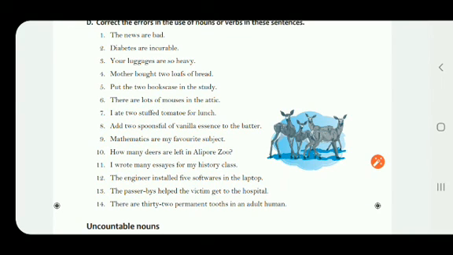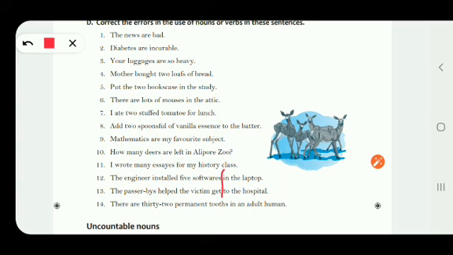The spelling of essays is E-S-S-A-Y-S. Now the 12th one, the engineer installed 5 softwares in the laptop. It is only software. Just drop s from the word softwares.